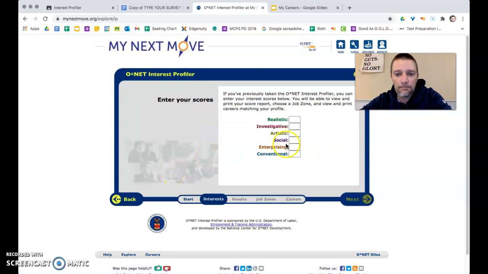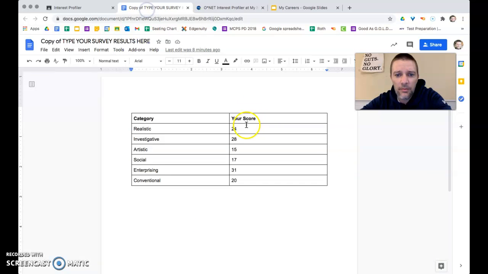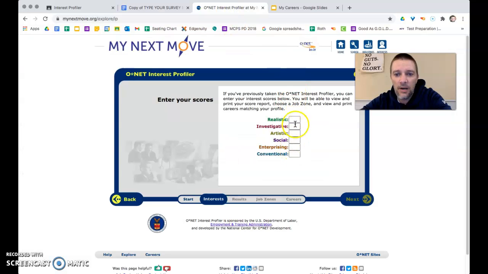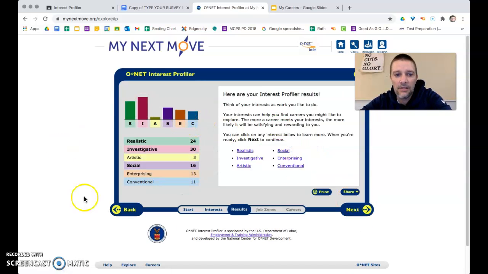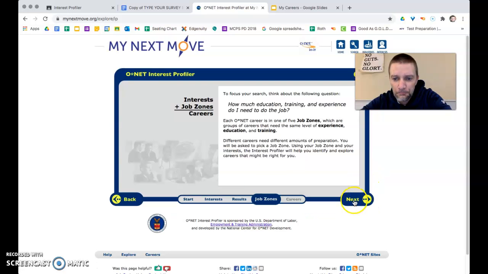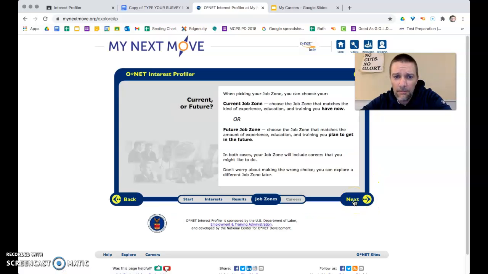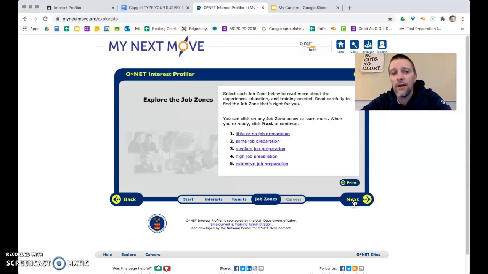So what we're going to do to get started, here on the interest profiler, is enter scores. We need our scores from yesterday, and we need to type these scores into these boxes here. So I'm going to go ahead and just type in some scores that I've used earlier. And then once you get those scores typed in, we're going to hit next. It takes us back to the end of the survey that we got to yesterday. We're going to hit next again, and next one more time, and next one more time.